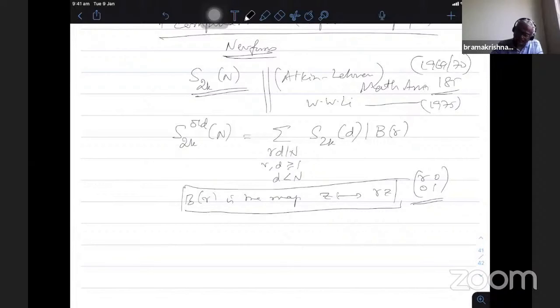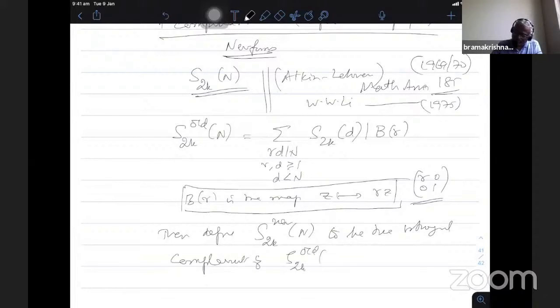After that, define S2k new n to be the orthogonal complement of S2k old n in S2k n. We have the Petersson scalar product.